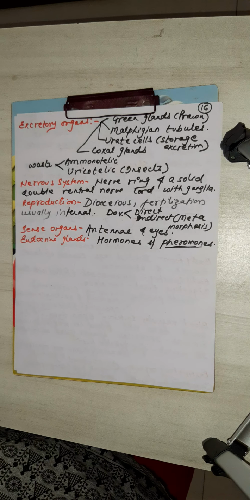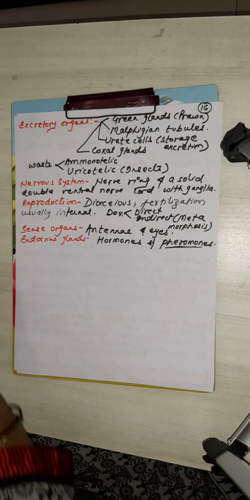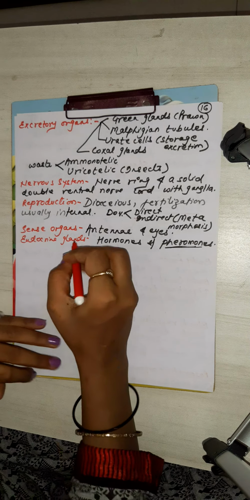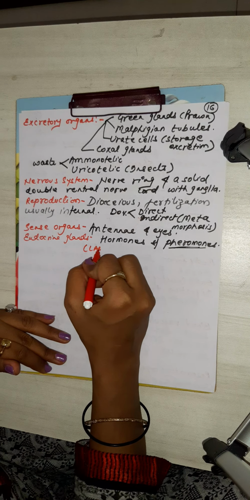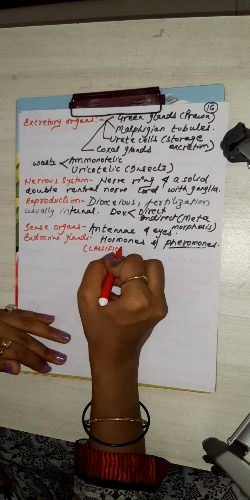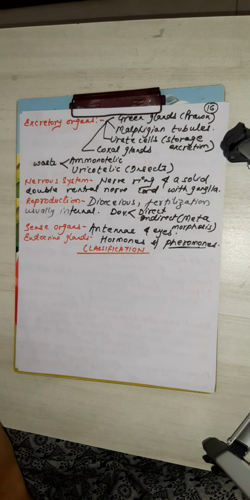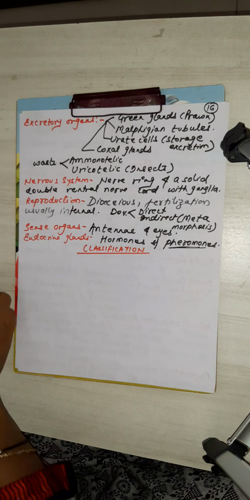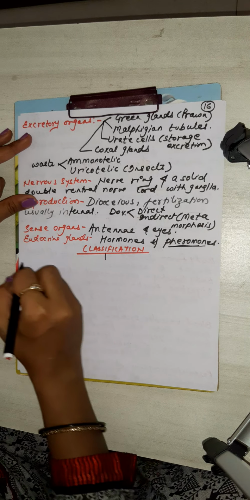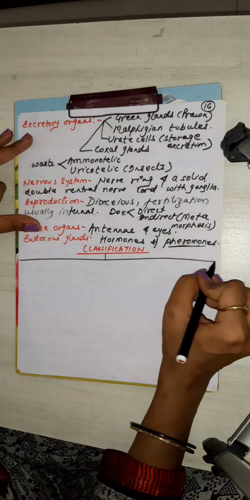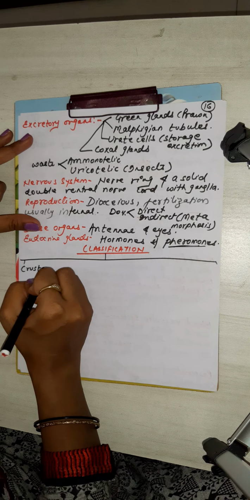So student, next is classification of arthropods. It is classified into first crustacea.